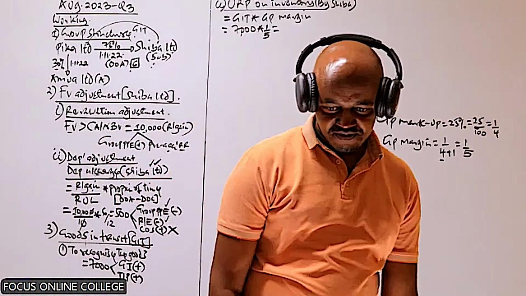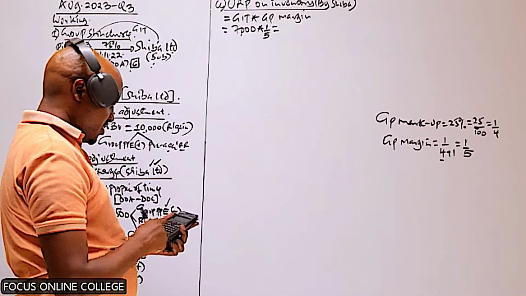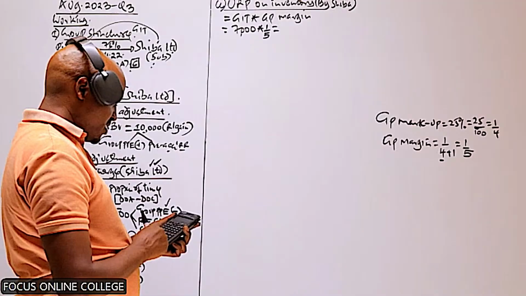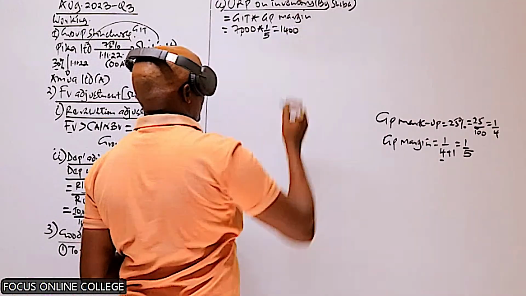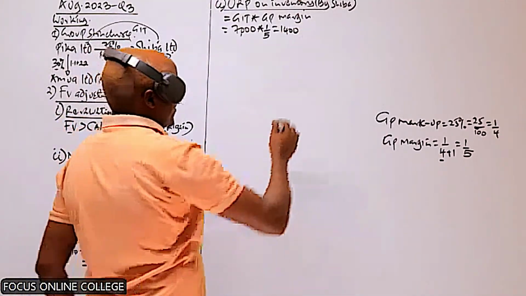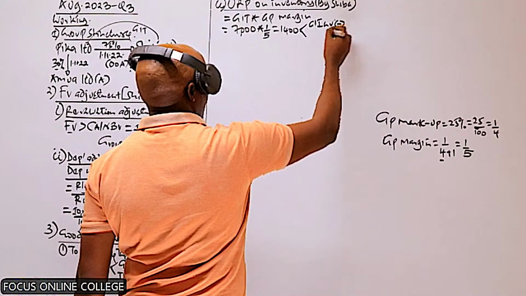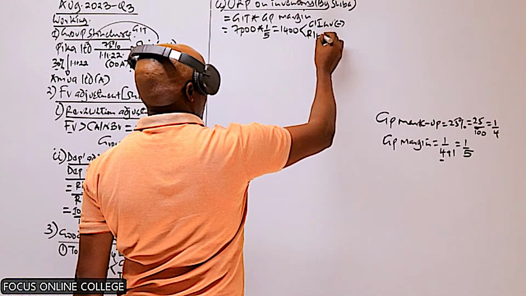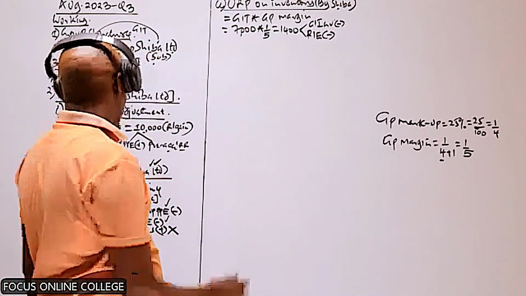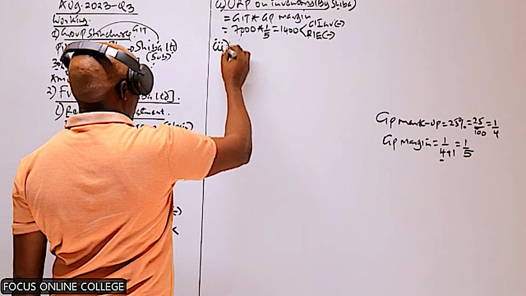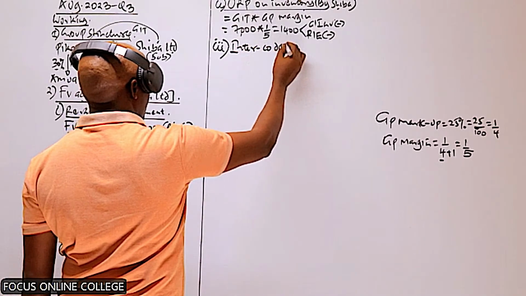Give me the final figure here. The final figure here is 7,000 divided by 5. So that will give us an unrealized profit of 1,400. This unrealized profit will be deducted from the group inventory. And number two, we also deduct this from the retained earnings of Shimba. The other adjustment which we need to make as far as these goods are concerned is an adjustment for the amount of intercompany debt.